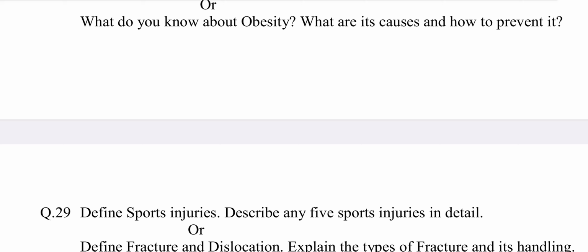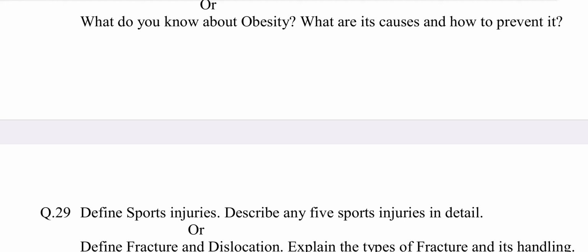Causes of obesity. A few causes of obesity are as listed below. Number 1, hormonal imbalance. 2, age factor. 3, overnutrition. 4, genetic disorder. 5, economic status. 6, eating a lot of junk food. 7, drinking of alcohol. 8, sedentary habit. 9, stress. 10, eating a lot of sweets.